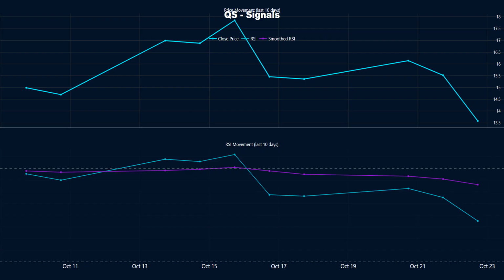The RSI is below its smoothed version. Current RSI is 47.5, while smoothed RSI is 63.1. There is no divergence between the price and RSI. Momentum is aligned with the trend, supporting the current price direction.